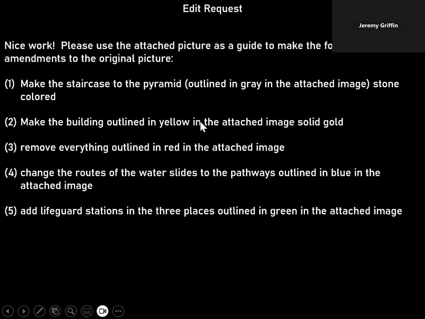Then I went back and uploaded that image I just showed you with all my markings on it. I said, please use the attached picture as a guide to make the following amendments. And I came up with this list of five things, everything I just showed you. And so, what did Gemini get back to me with?